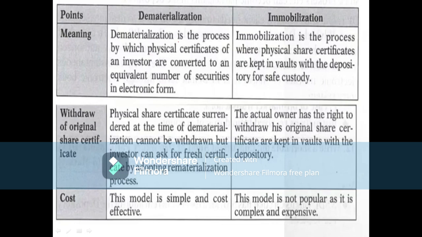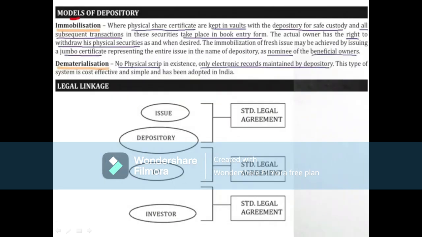How much amount of securities there are, that equivalent number will be changed into electronic form. Then, what is immobilization? Dematerialization and immobilization are the two models of depositories. One is immobilization and the other is dematerialization.